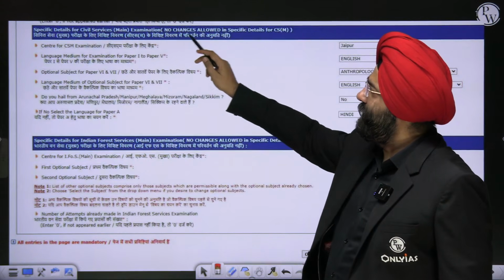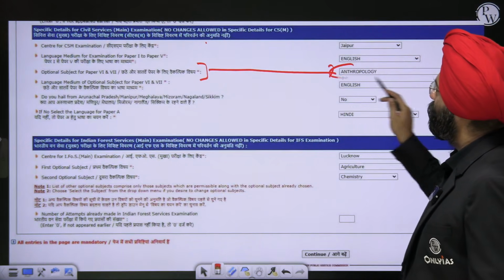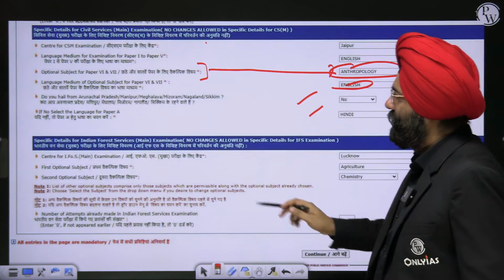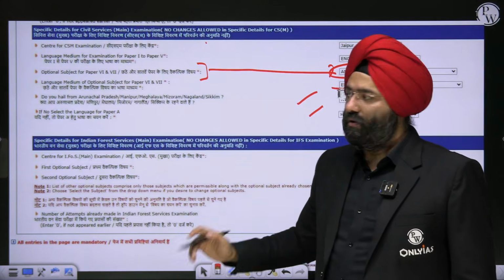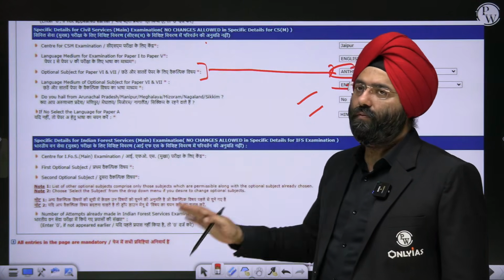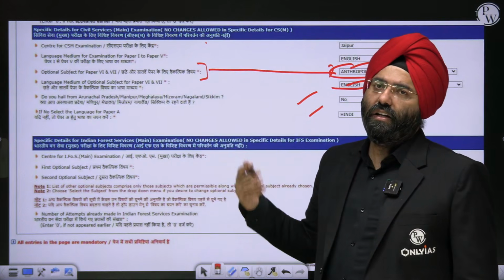Next, center for the examination. This is the optional subject. What you have to choose, let us say you've chosen anthropology, English, whatever be the medium you can put here. If you are appearing for the forest service also, then these details will matter. If not, then it is of no use. Supposingly you are appearing for forest and civil both, then both the forms have to be filled. If you are not appearing for it, then you do not have to.